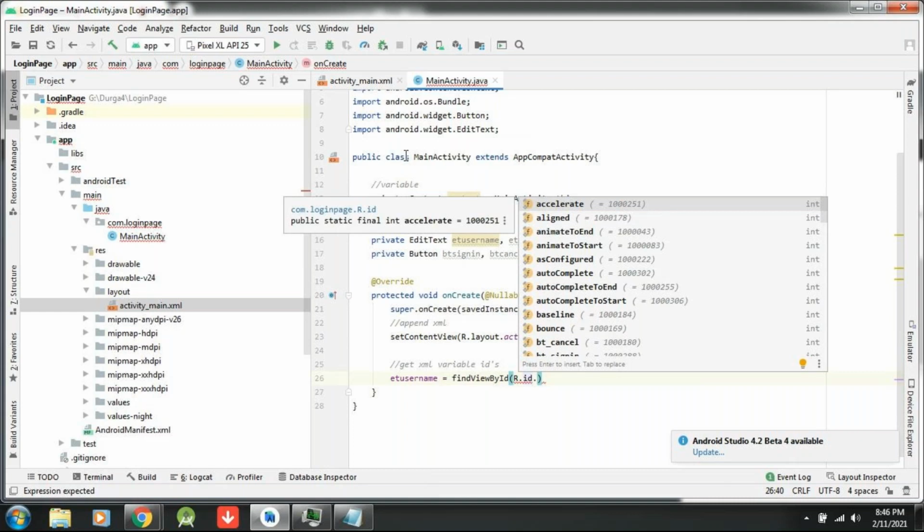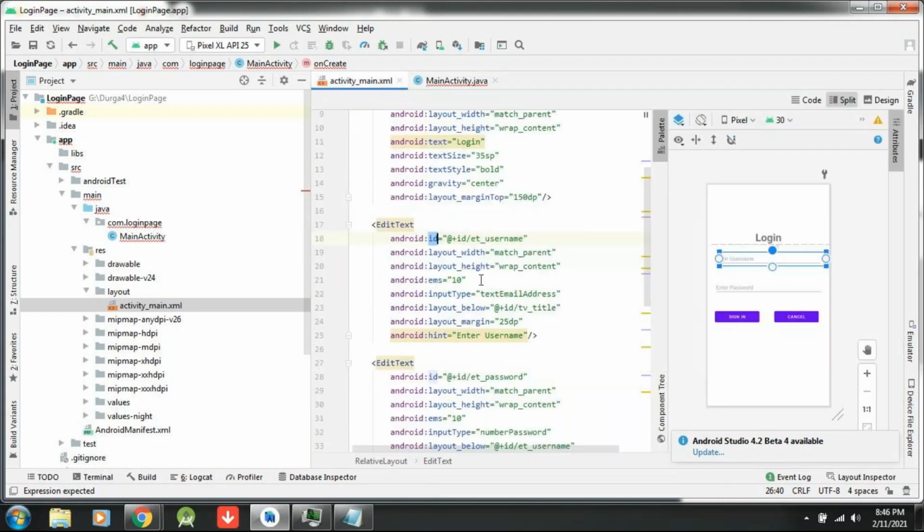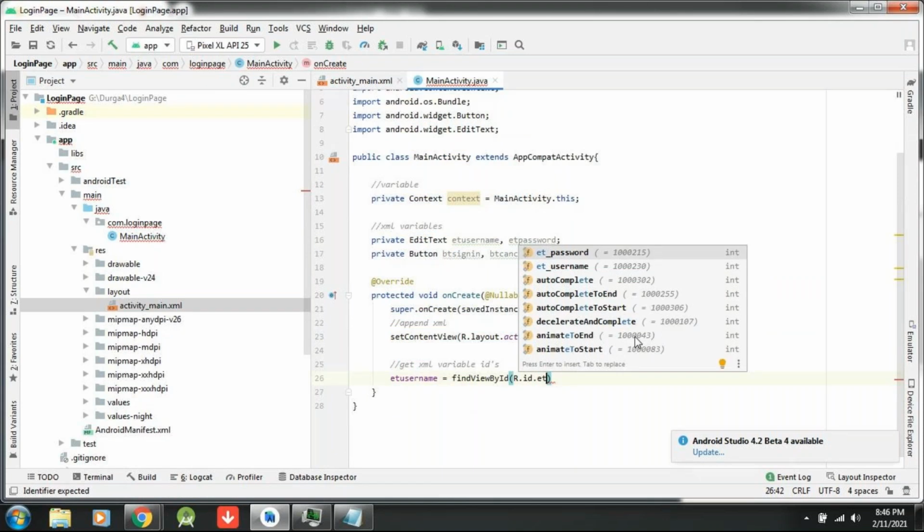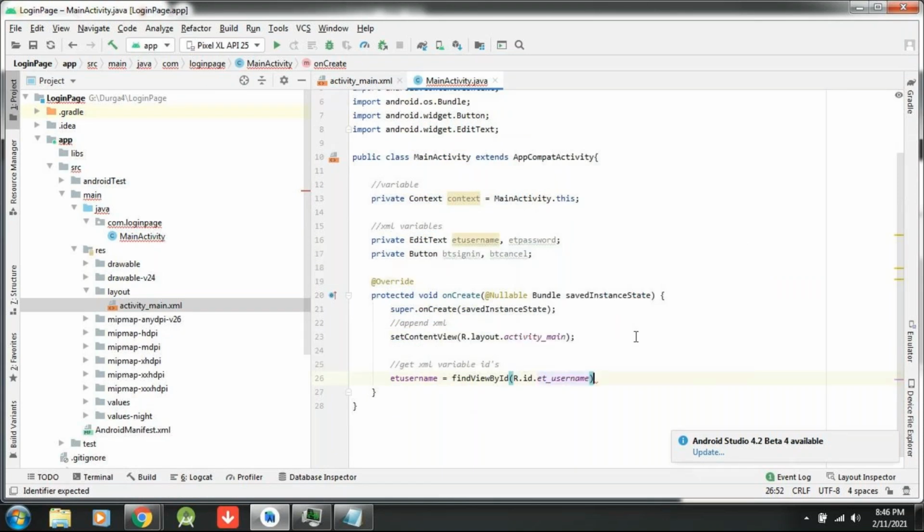What is the thing I have written? ET username. So the same thing I am writing: ET underscore username, so that my activity can understand. This ET username is the edit text defined in the XML. One more point here: I have taken activity underscore main.xml, and only the views related to that I am declaring. Don't write IDs from another XML. If you write, what will happen? A null pointer exception will come. So always keep it in mind.